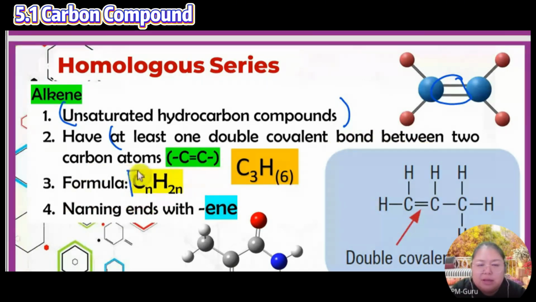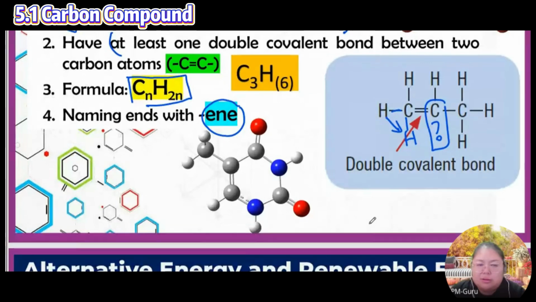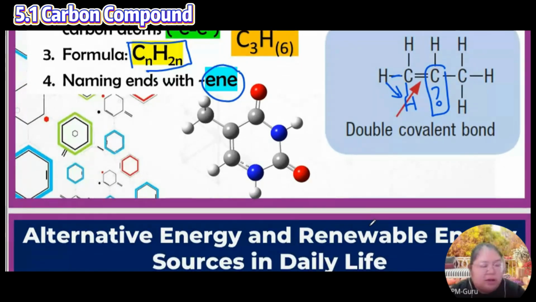So this is a formula, and by the name, E-N-E. So you can see this one, some will put H here, but they never touch this one. This one they must leave empty. Either this one goes down or this one goes up. So we will see whether it must be like this or not. From the textbook they put it at the side, some other reference books put it at the bottom. I just know this part is sure empty, this one is sure empty. So we finish with the hydrocarbon, the saturated and unsaturated.